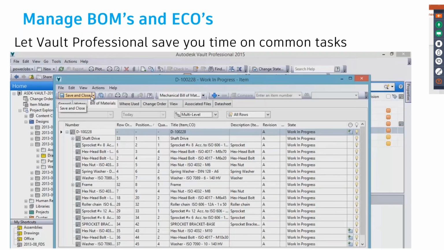And it can then be exported either as a CSV file or as an XML file, which can then be consumed by other ERP solutions or other MRP solutions to do your resource planning as well.